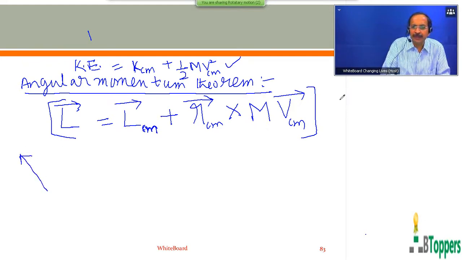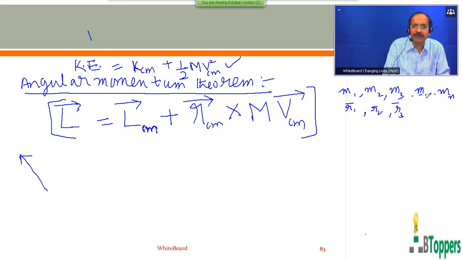Let us consider a system of n particles with masses m1, m2, m3 up to mn. I just tell you the approach. r1 bar, r2 bar, etc. denote the position vectors of the individual particles.